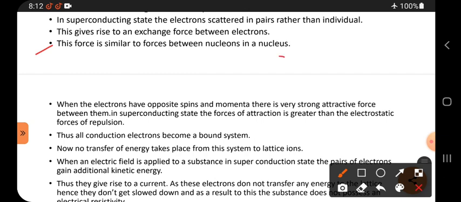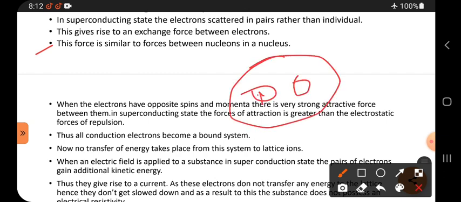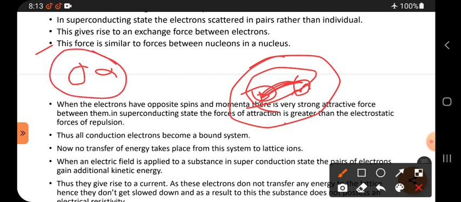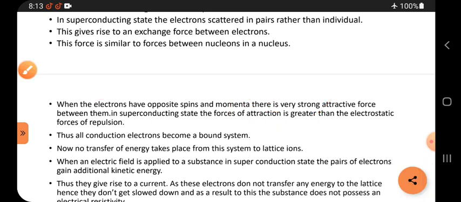Inside the nucleus, so many protons and neutrons are present, right? Then proton and neutron exchange forces, that is the nuclear force. Like this, here paired electrons also always exchange forces between them.